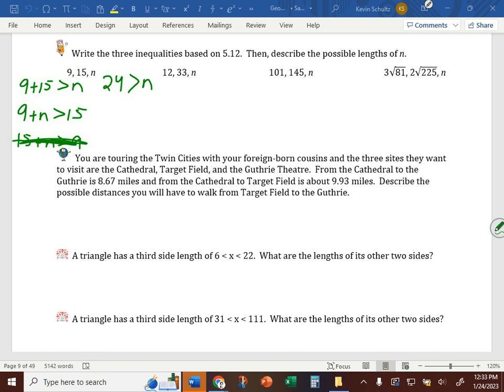And then we can solve the second one by subtracting 9 from both sides, and we know that n is greater than 6. Now remember, that top one, that variable on the right side, 24 being greater than n, another way to write that is n is less than 24. Which means n has to be less than 24, n greater than 6. So the compound inequality we can write for this is 6 is less than n is less than 24. n has got to be between those two values.